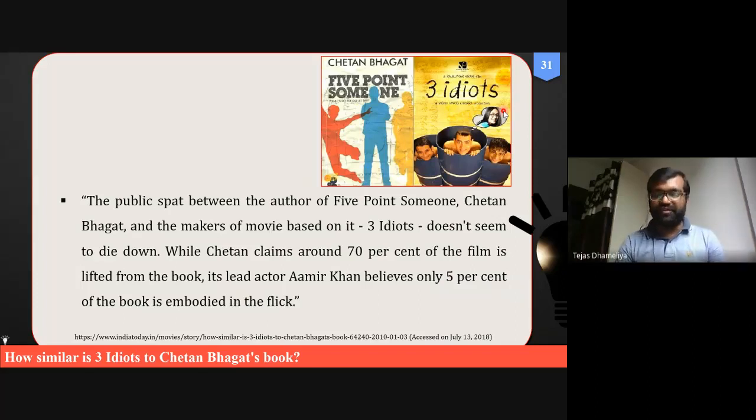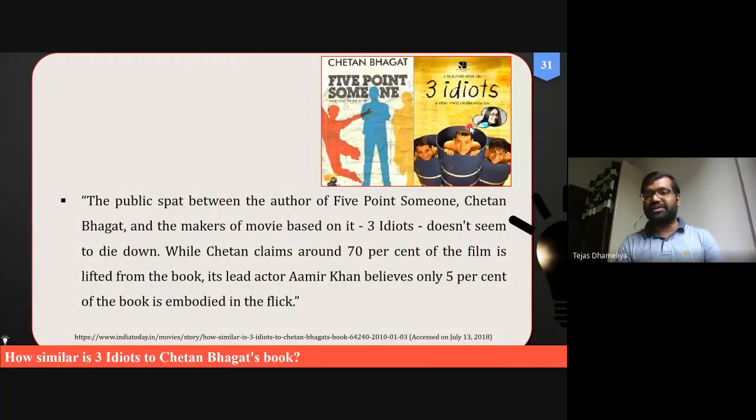Although I'm not fond of watching Bollywood movies, I'm giving these examples because this will allow you to digest the concept of copyrights. ठीक है, तो आपको पता ही है कि this movie was first starred by these three heroic actors, Amir Khan, Sharman Joshi, and another fellow, and starring Kareena Kapoor. Okay, so Rajkumar Hirani and Vidhu Vinod Chopra as the directors and the producers.